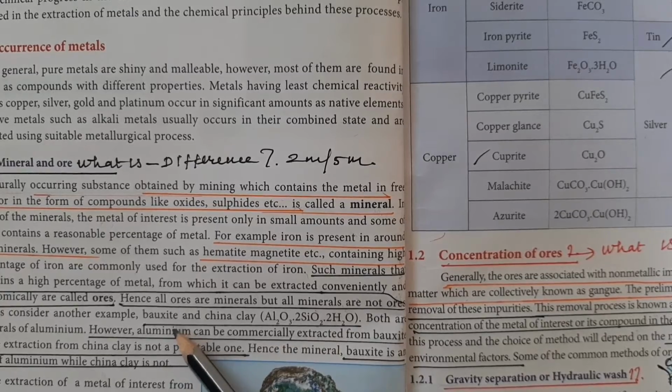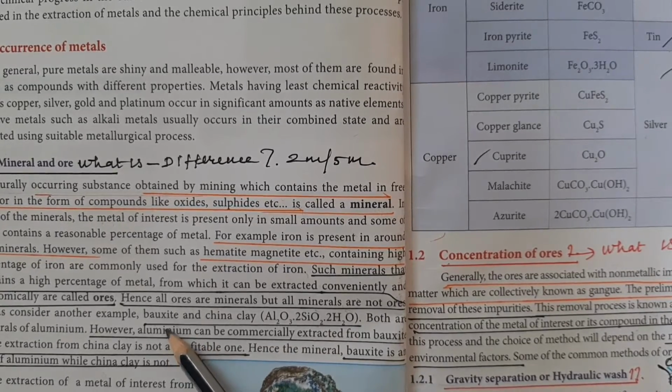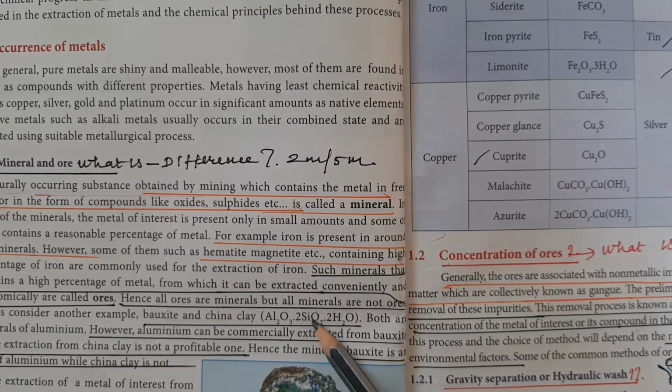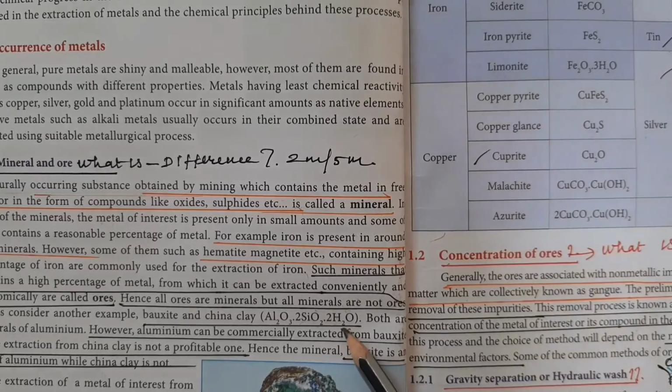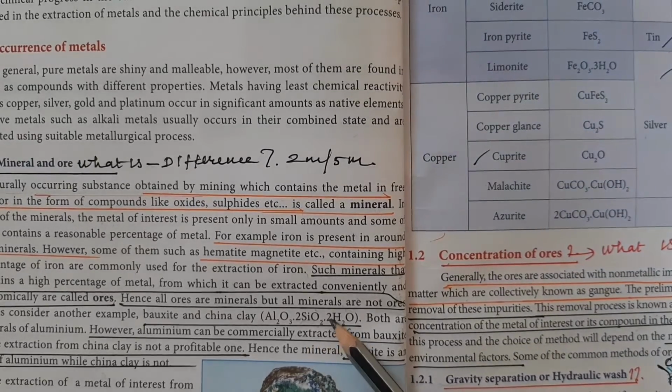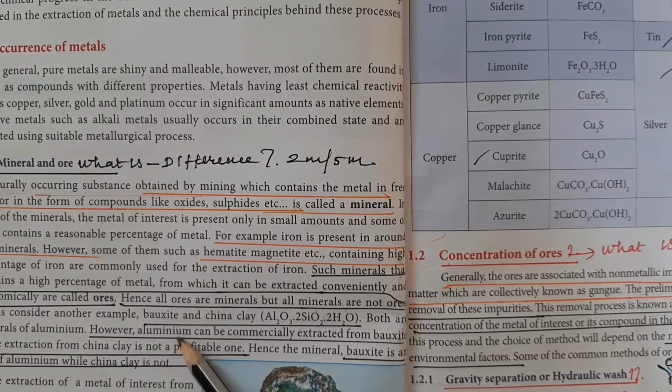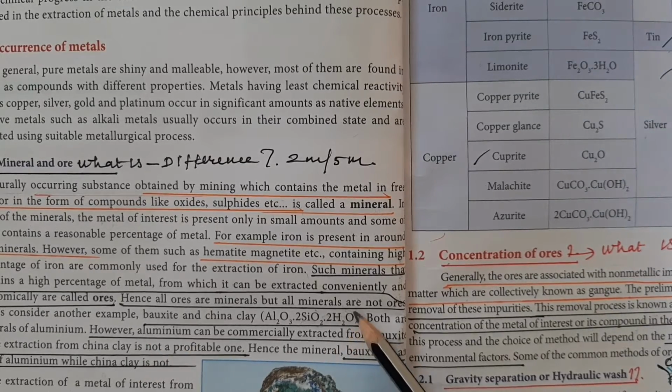From bauxite, the aluminium can be extracted profitably, so it is called an ore. But from china clay, the metal cannot be extracted profitably, so it is called a mineral. So bauxite is the ore of aluminium, but china clay is just a mineral of aluminium. This is the difference between mineral and ore.